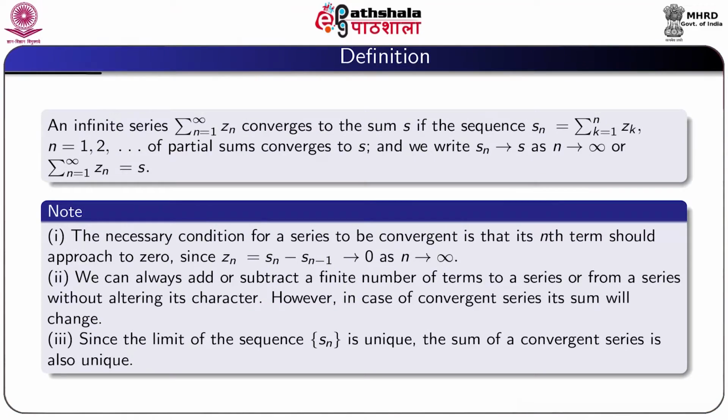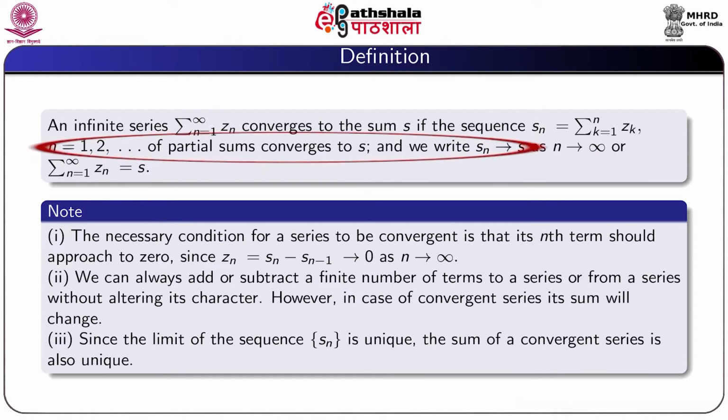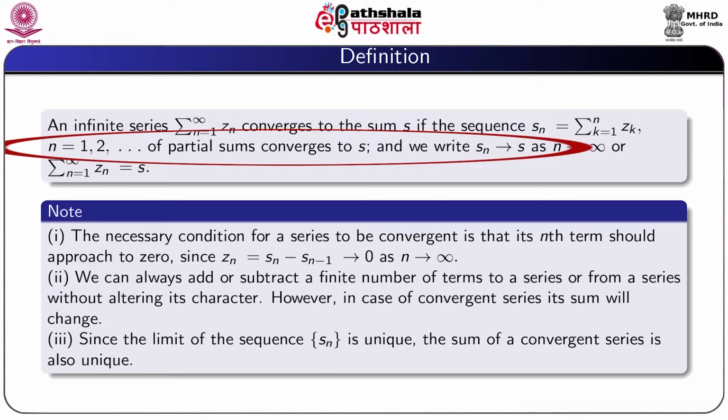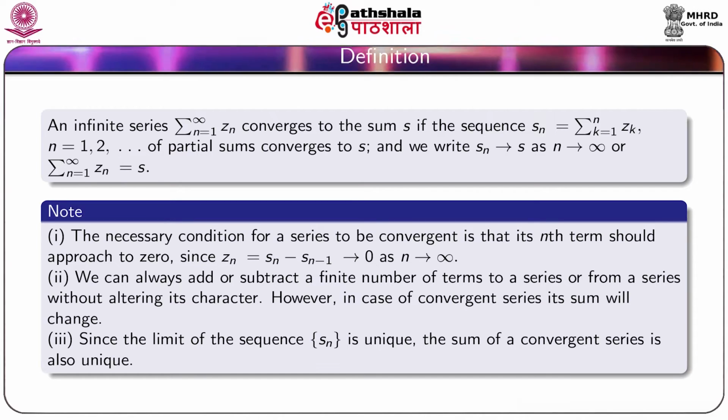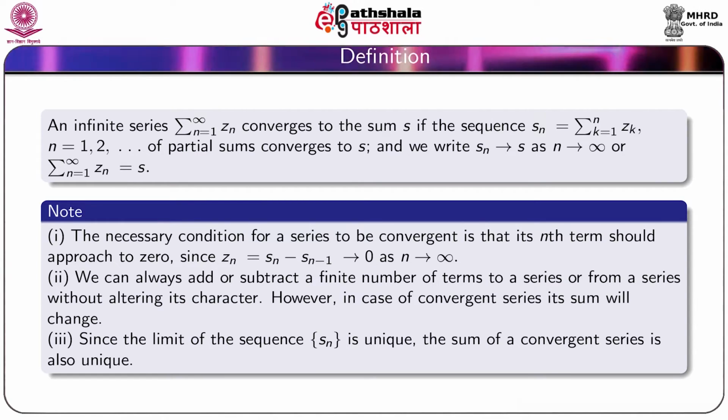Now we go to our presentation. Now we define infinite series. An infinite series summation n equal to 1 to infinity Zn converges to the sum S if the sequence Sn equal to summation k equal to 1 to n Zk, n equal to 1, 2, etc., of partial sums converges to S, and we write Sn tending to S as n tending to infinity, or summation n equal to 1 to infinity Zn is equal to S.